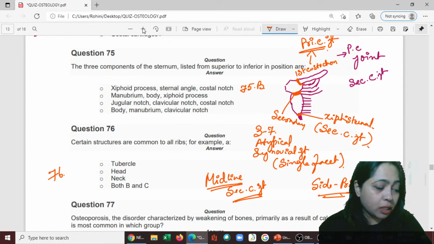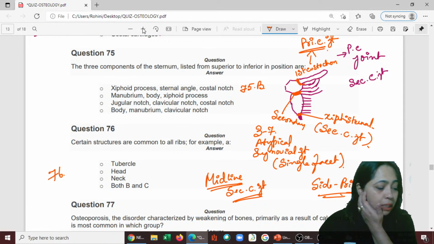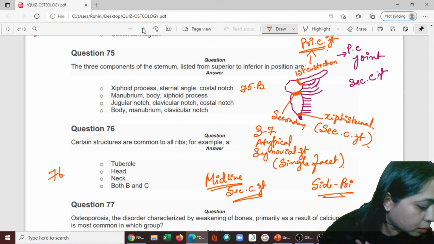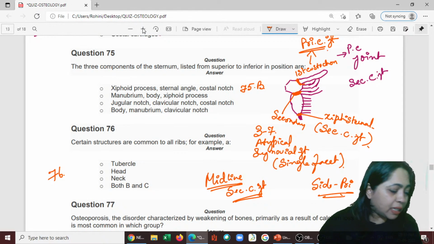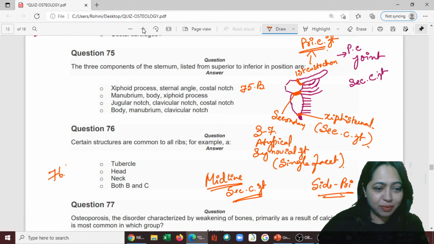What do you think your answer is? 76, B. Okay, answer is B, the head portion.